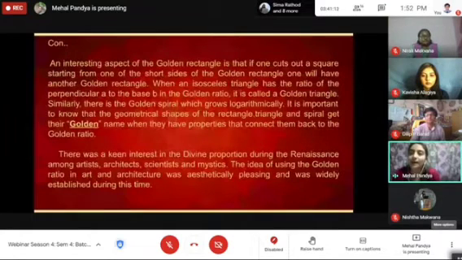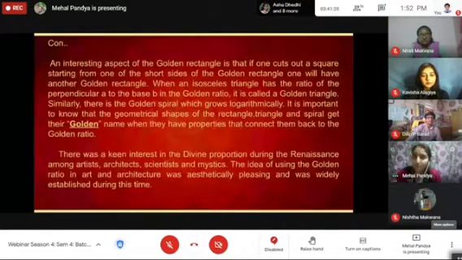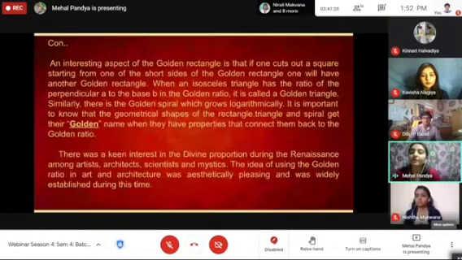When an isosceles triangle has the ratio of the perpendicular to the base in the golden ratio, as we see with A and B, it is called a golden triangle.